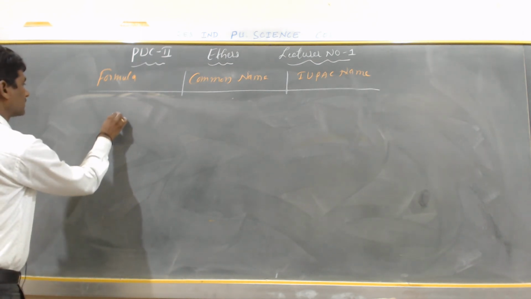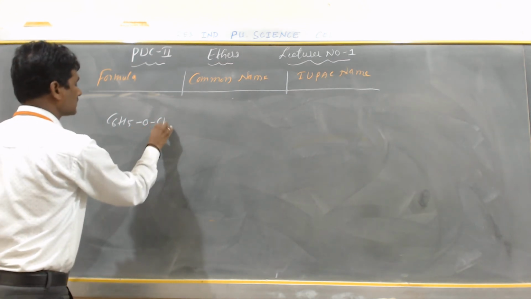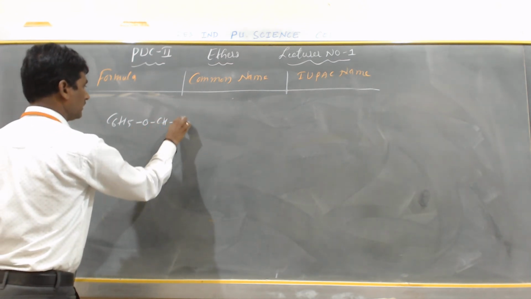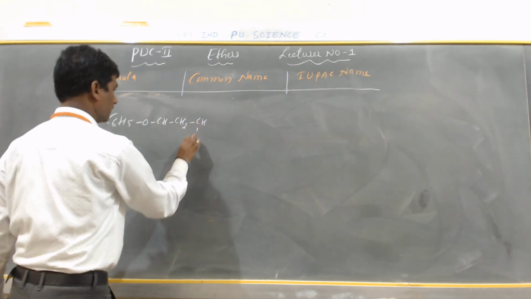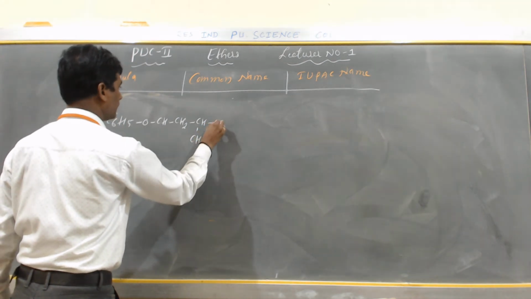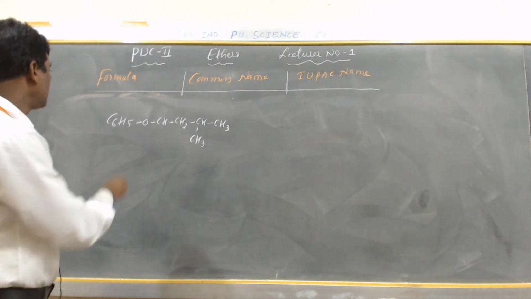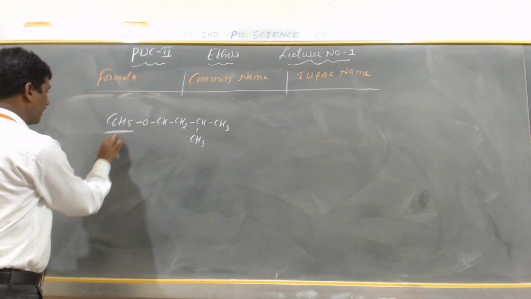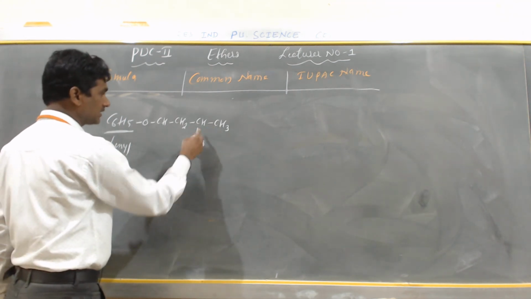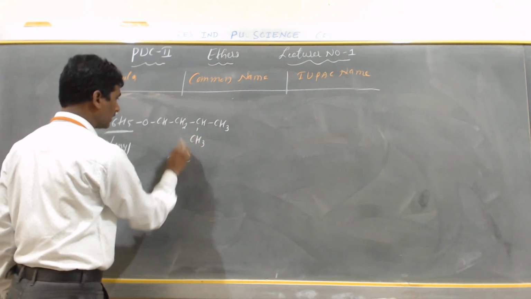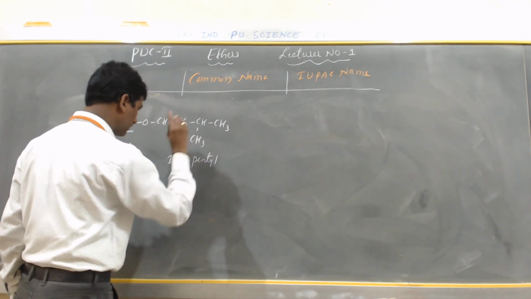Yes. Next example, C6H5-O-CH2-CH2-CH(CH3)2. Okay, what is this? C6H5 is called phenyl. And this, CH(CH3)2 with the chain, is called isopentyl.